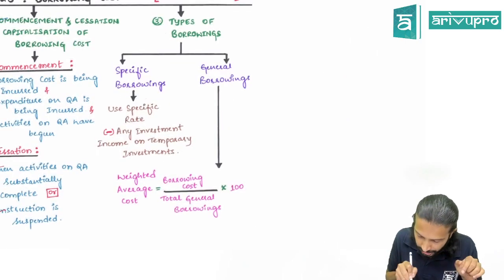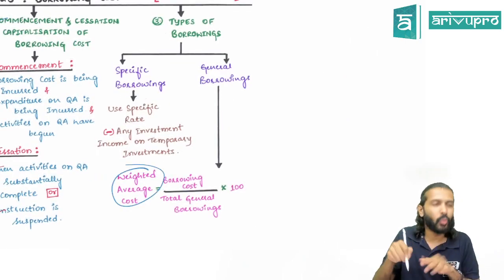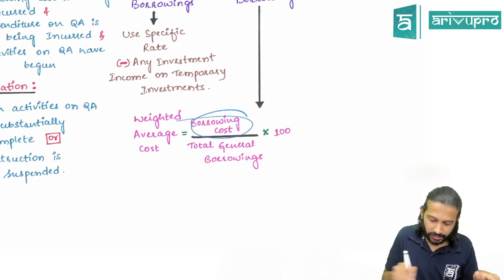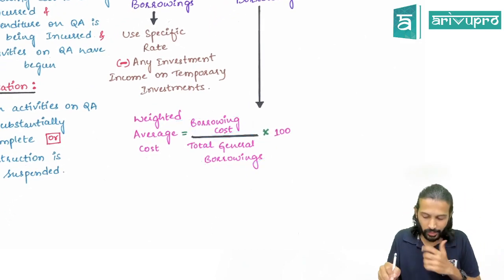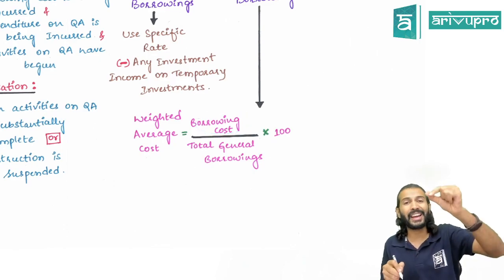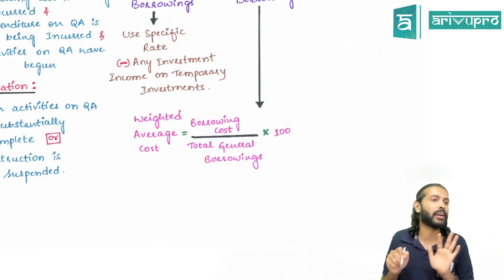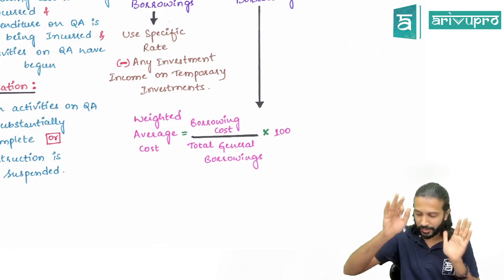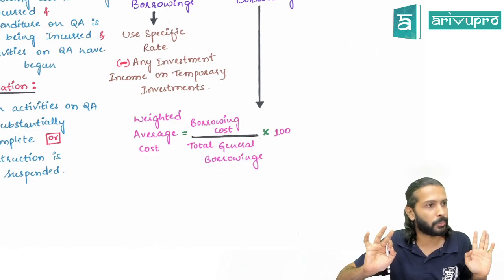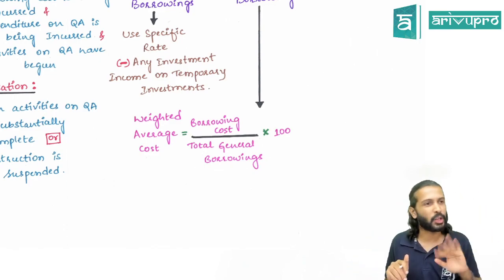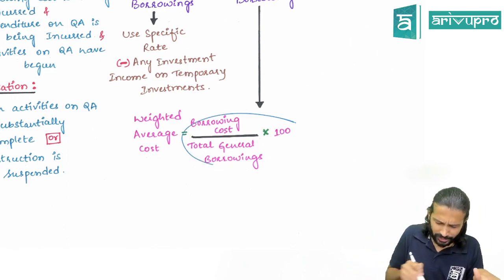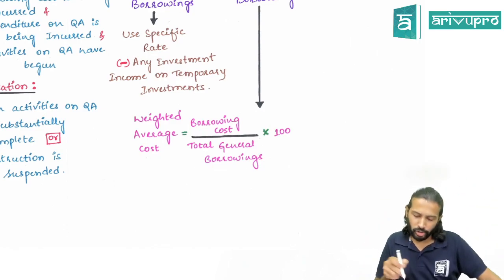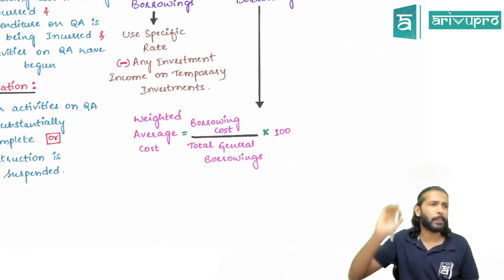Hence, in case of general borrowing, you find out something known as the weighted average cost of borrowing. That is given by a small formula: borrowing cost divided by total general borrowings into 100. Actually, this should be time weighted borrowing cost divided by time weighted general borrowing. But that time weight concept they are not testing in F1 or F7, hence I am not discussing that with you. Maybe in SBR we'll see if at all it comes. For now, it's a rosy scenario. Very, very easy problem as such. So find out the weighted average cost of borrowing and capitalize that.